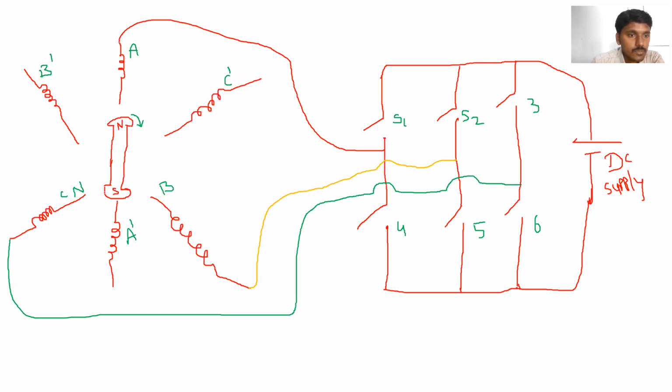Okay, so this is the south pole, this is the north pole. So how can we make this coil a north pole? By giving the supply, by doing the excitation. Whenever current is entering through this coil and leaving through this coil, what will happen? Whatever coil the current is entering will become a north pole, and whatever coil the current is exiting will become a south pole. Is it clear?